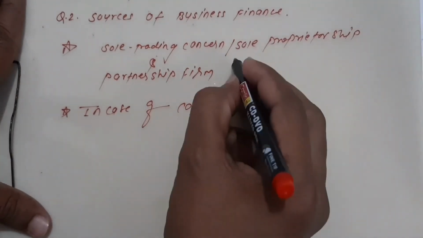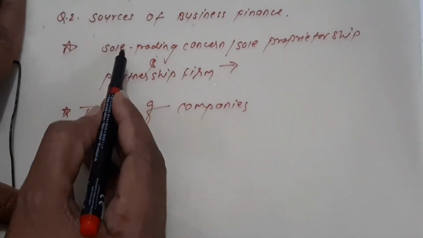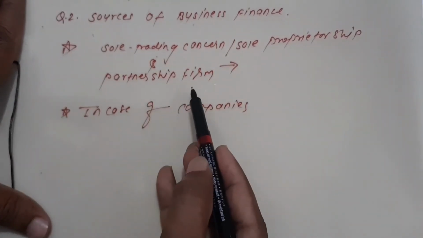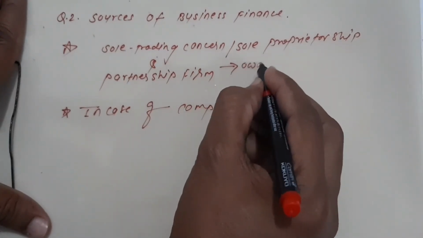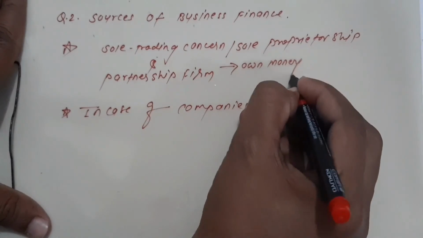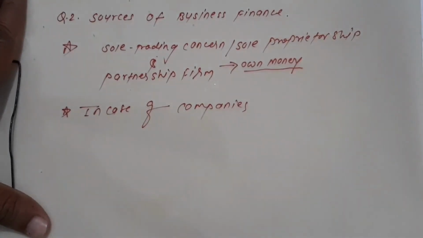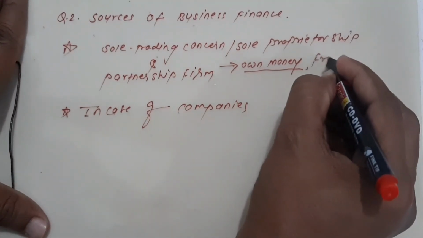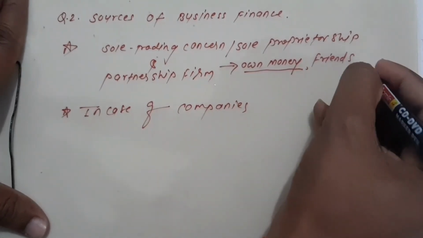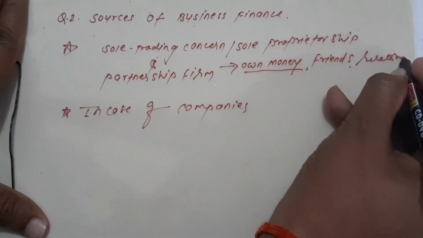their own capital. मतलब अगर यहाँ पे सोल ट्रेडर को या किसी भी पार्टनर्स को अगर पैसे की जरूरत होगी, then first of all they invest their own money. What? Own money. Okay, पहले वो अपना खुद का पैसा बिजनेस में इन्वेस्ट कर देते हैं. If they need much more than their own money, अगर उन्हें लगता है कि हमें कुछ और भी पैसे की requirement है, but they don't have, then they borrow from their friend circle, their friends, and we can say the relatives,